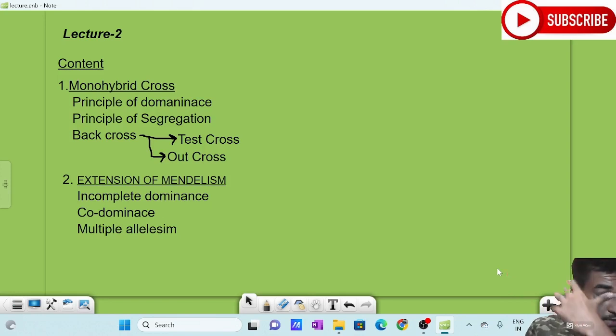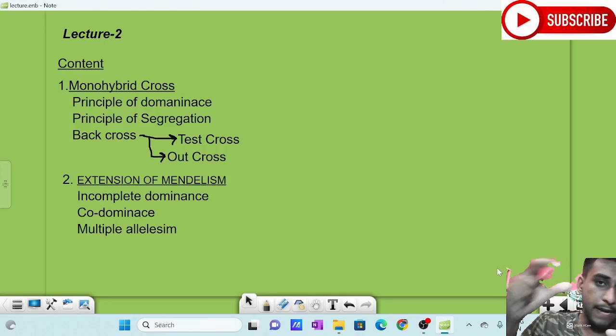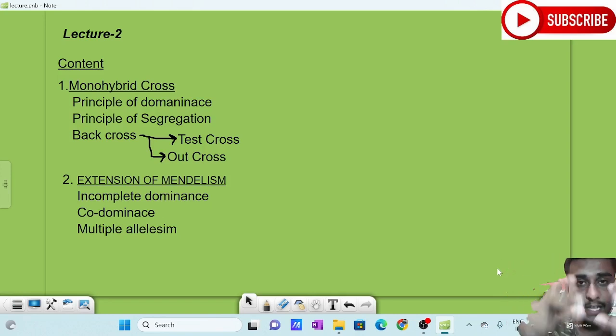Mendelian genetics is applicable in the case of sexually reproducing organisms, like human beings or any other sexually reproducing organism, like plants, etc. Why? Because sexually reproducing organisms produce haploid gametes, and these two haploid gametes, one from parent 1 and one from parent 2, considered as father and mother, fuse together to form a zygote, which is diploid.